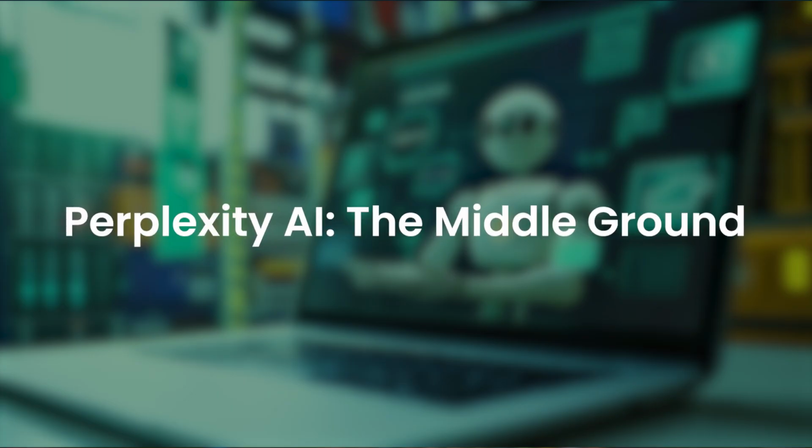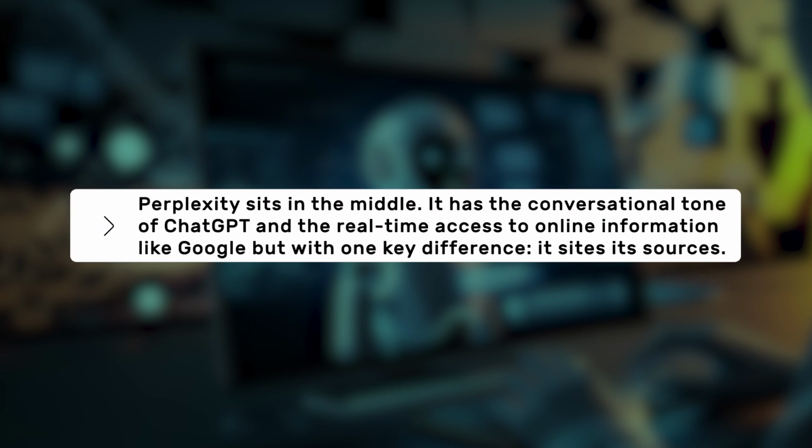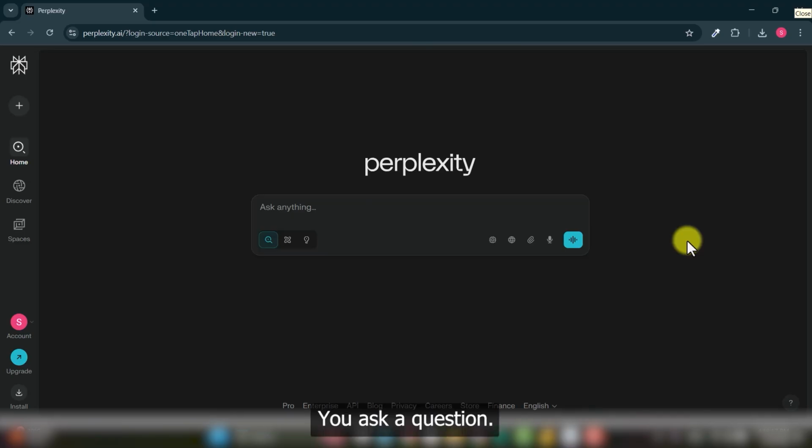Perplexity AI, the middle ground. Perplexity sits in the middle. It has the conversational tone of ChatGPT and the real-time access to online information like Google, but with one key difference. It cites its sources. You ask a question, it gives a clear answer, and right below that answer, you will see a list of clickable sources it uses to generate the response. It even highlights the specific lines from those sources.